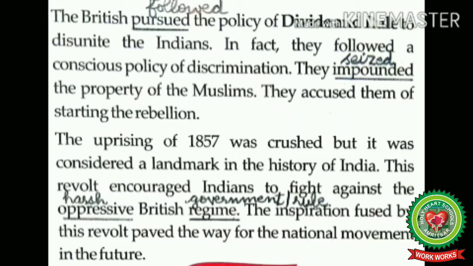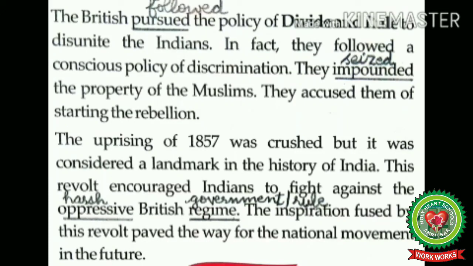The uprising of 1857 was crushed, but it was considered a landmark in the history of India. This revolt encouraged Indians to fight against the oppressive British regime. The inspiration fused by this revolt paved the way for the national movement in the future. Means in 1857, finally, the revolt was crushed, but it was considered as the main event in Indian history. This revolt encouraged Indians to fight against the harsh British rule.